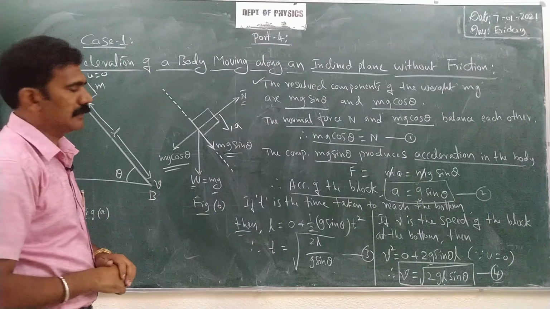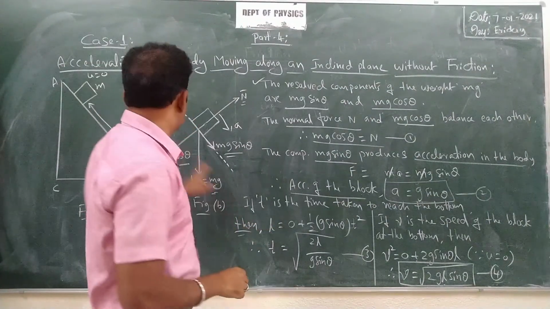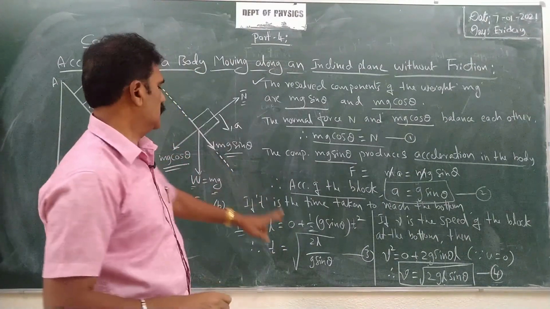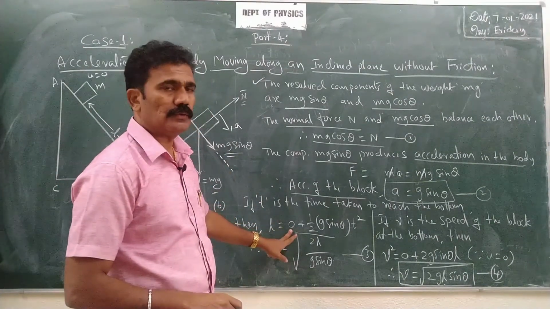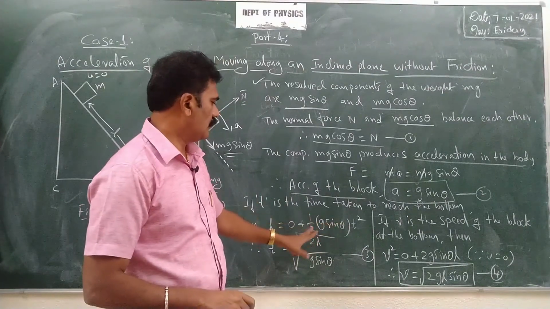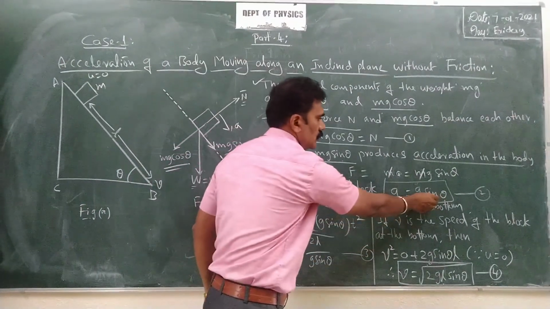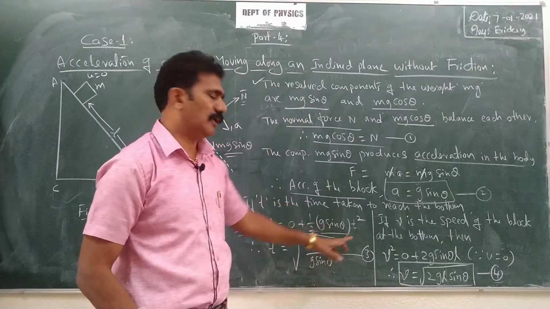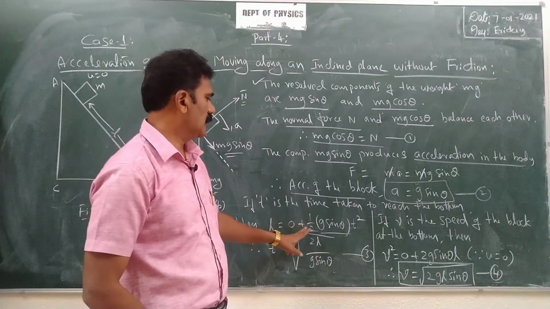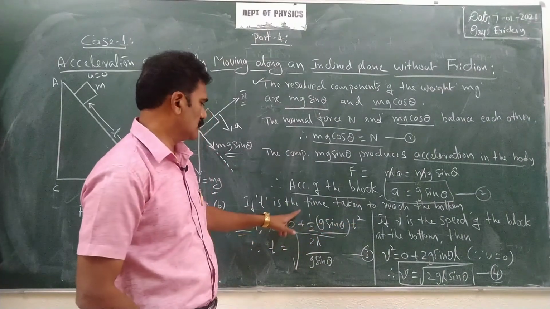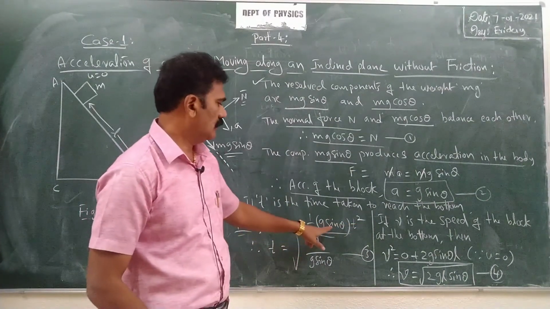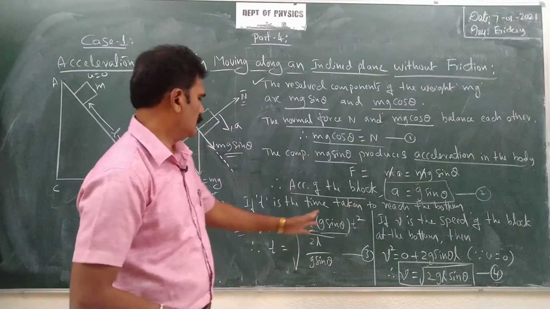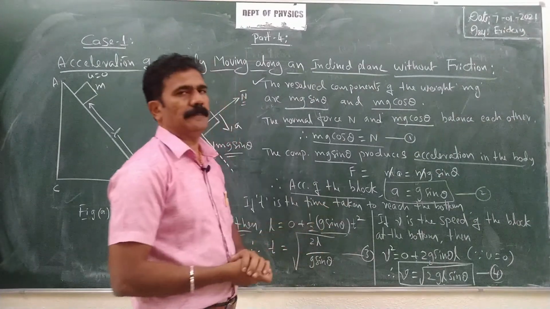So with that initial velocity u equal to 0, s is equal to ut plus half at square, half into a, where equation 2 gives a as g sin theta, into t square. So u is 0, so that is why ut cancels here. So half into a t square, where a is equal to g sin theta. Just simplify this equation for t.